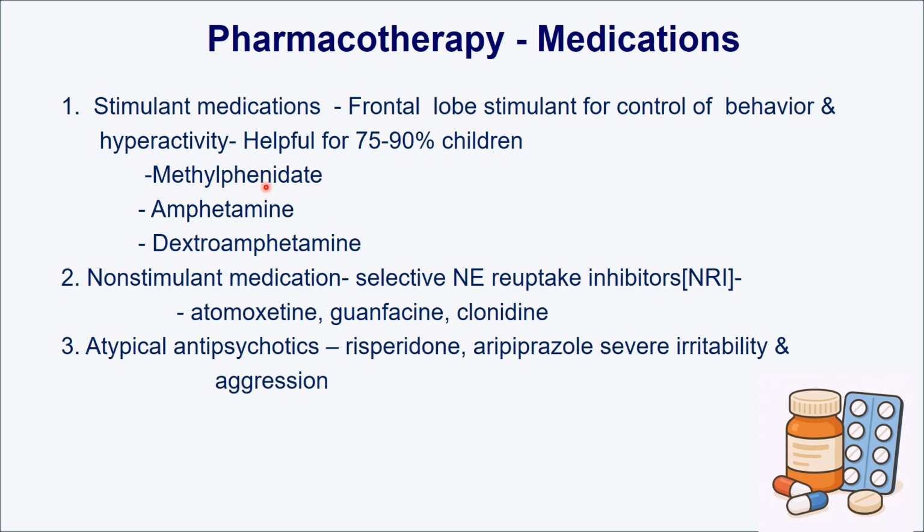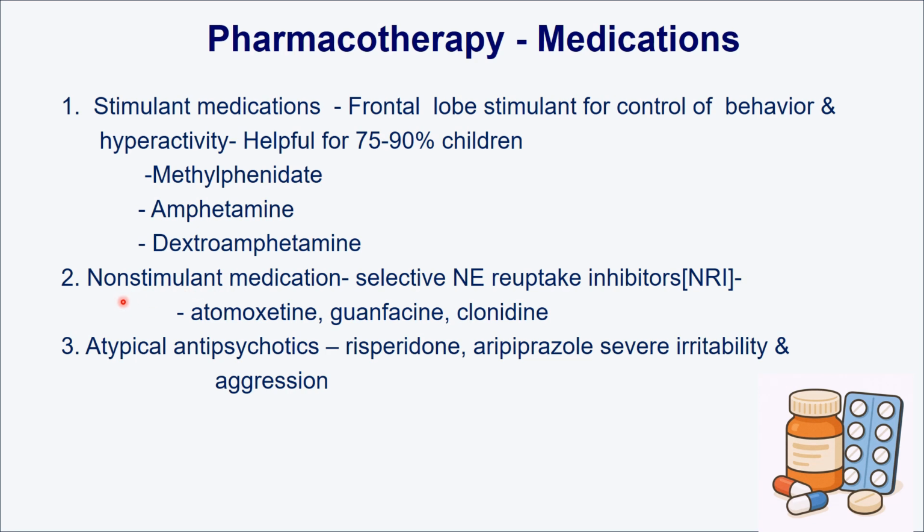Methylphenidate blocks the reuptake of dopamine and norepinephrine. If they block the reuptake, the availability of dopamine is increased, so the behavior is controlled.